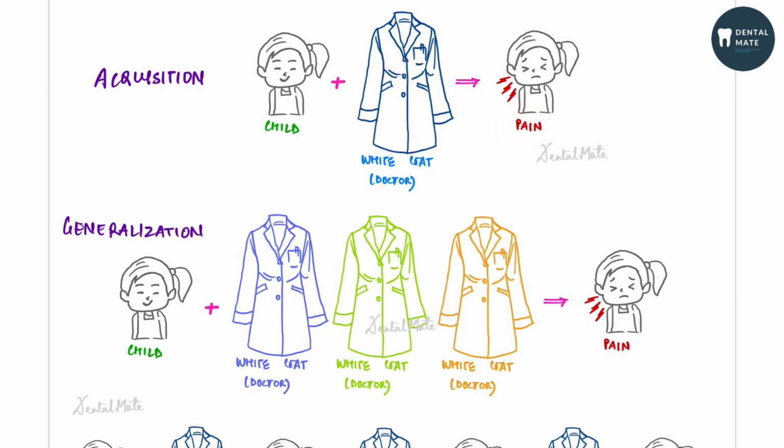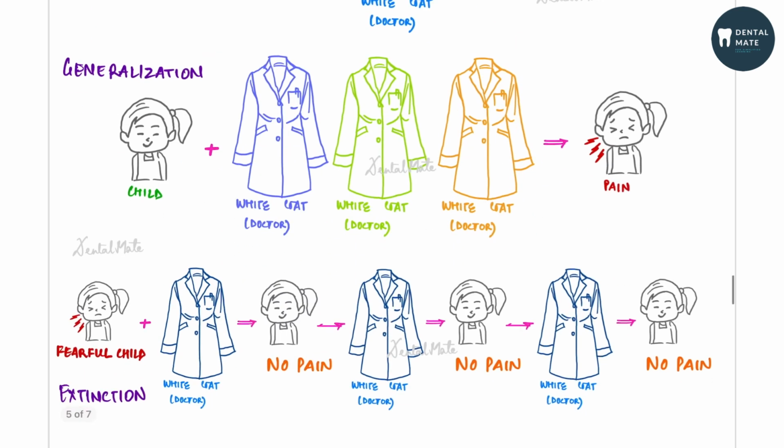So what happens is, when a child visits a doctor, he has certain unpleasant experiences because of that. He tries to relate it to the white coat, which is not generally seen. The child is not familiar with a person who is wearing such a white coat. So the child tries to connect this white coat with pain. He is acquiring something. This is known as acquisition.